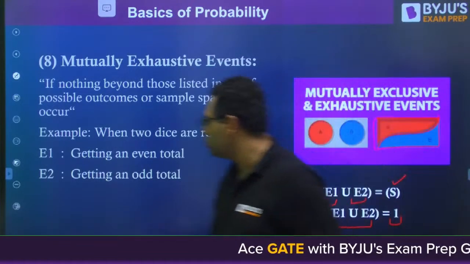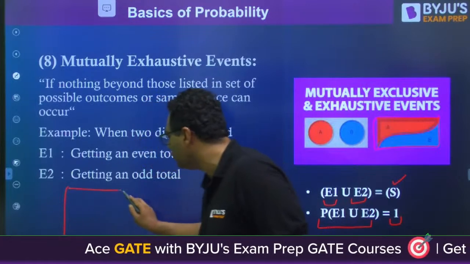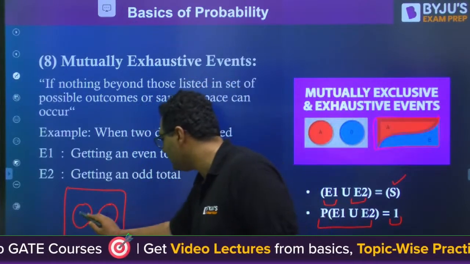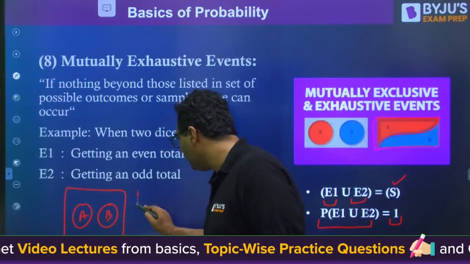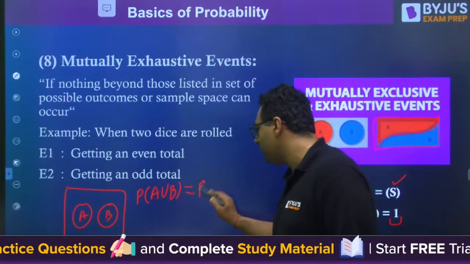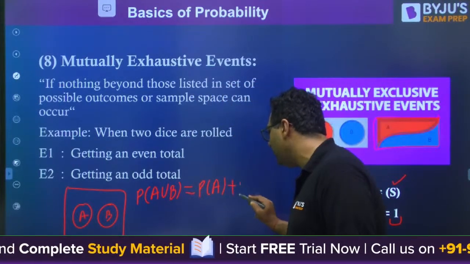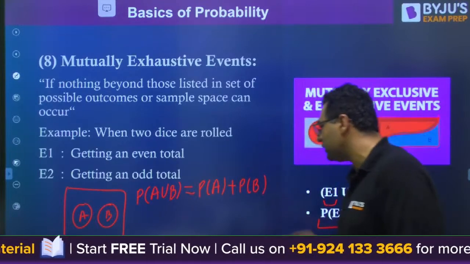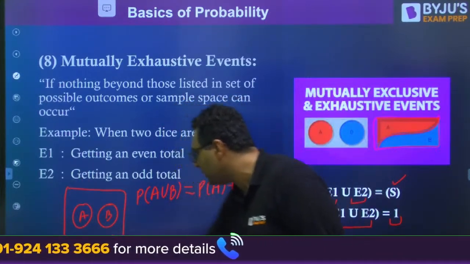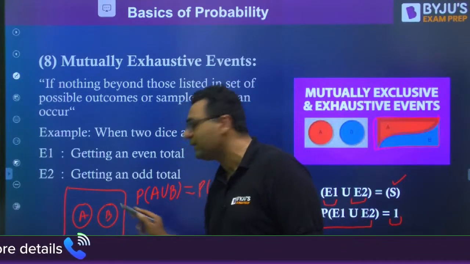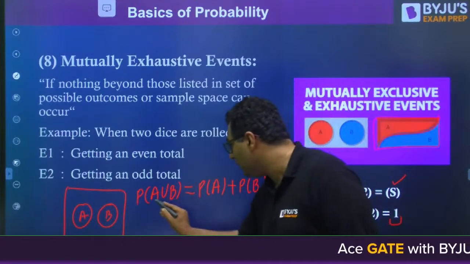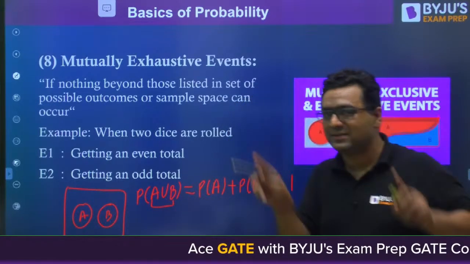Here I would like to show you, let us say you are having two cases. One case you have seen, mutually exclusive events. This is A, this is B. My dear, here definitely P of A union B you have written as probability of A plus probability of B, as there was no intersection. But you cannot say this is equal to 1. Why? Because the entire sample space has a lot of area other than A and B as well. So for this case, A union B is not going to cover the entire sample space.